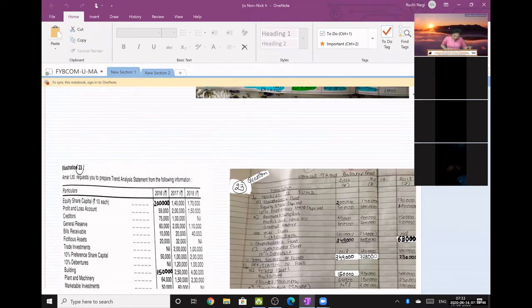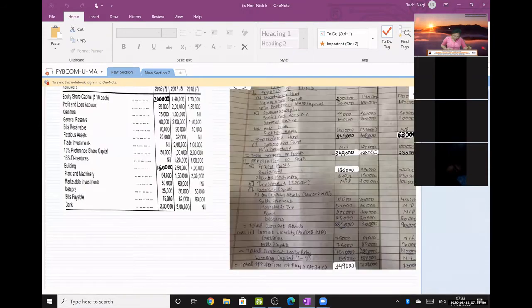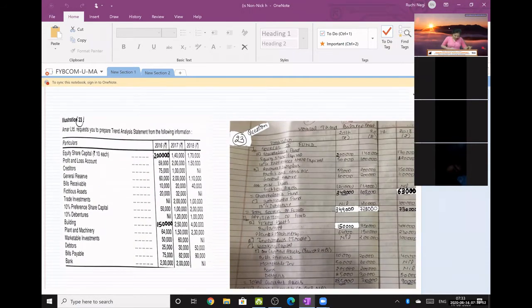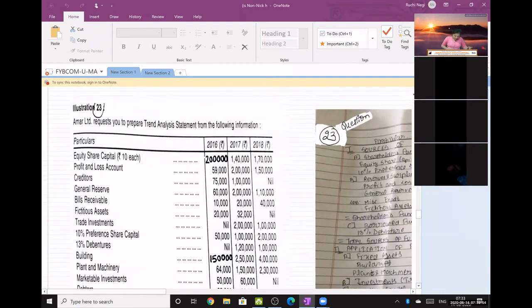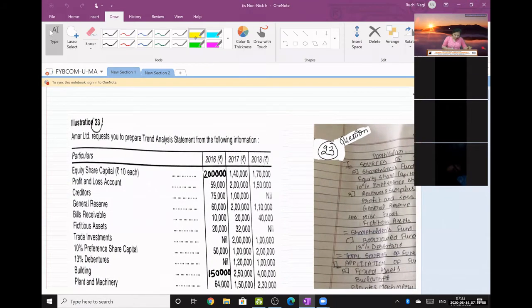So this question number 23 I'll discuss later. Okay, this is based on trend analysis, and this is a balance sheet. How will you come to know this in exam? It's a balance sheet. See, Amar Limited, name of the company.